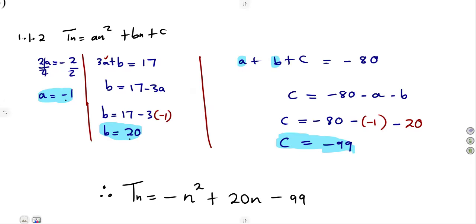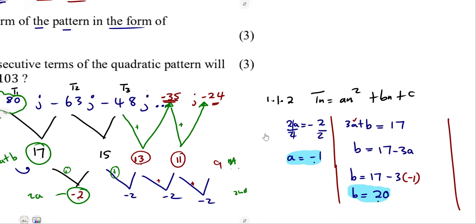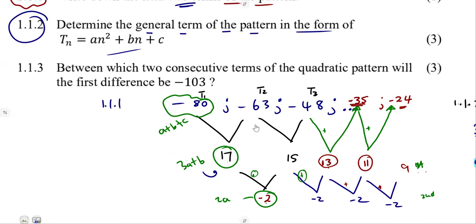-99 at the end. Just like that. So this is the general formula that we are going to use to attempt any other question, as long as it is to be from the general formula of the quadratic. All right, so that is how they ask these questions.